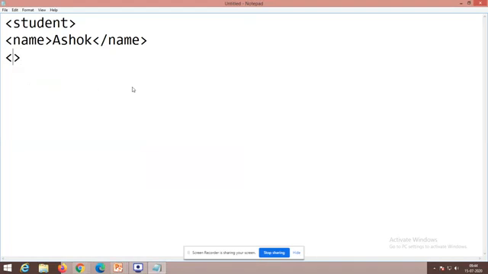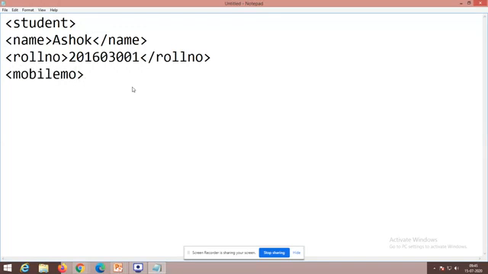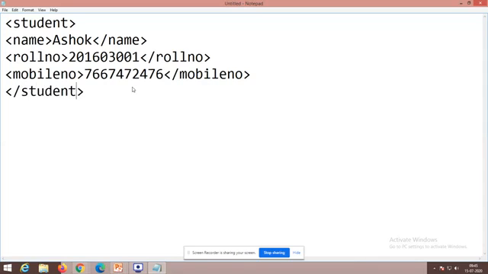Next, I use my roll number and close that tag. Then I use my mobile number, give the data for it, and close that tag. Then I close the record. So this is a simple XML program.